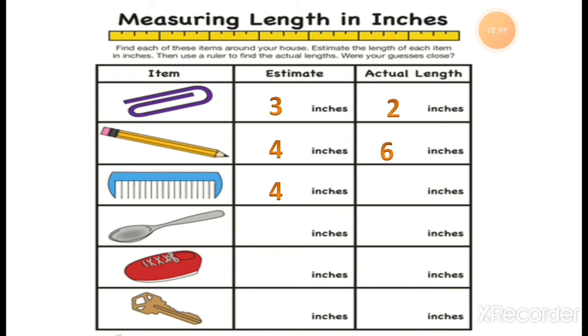Okay, now here is a comb and I think the length of this comb is 4 centimeters long, but the right answer is 5 centimeters long. How long is the comb? 5 centimeters. Then a spoon.